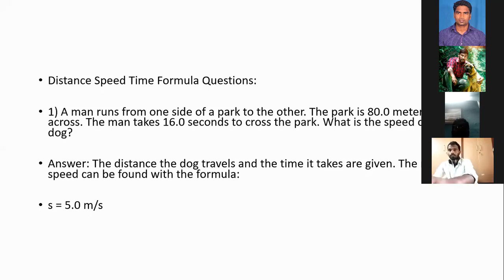Now we have to make it per second, because in speed we can only express it in meters per second. So 16 seconds. Each second, how much distance does the man travel? Distance divided by time. Simple. Got the point here? 5 meters per second. That's the speed. Okay, good.